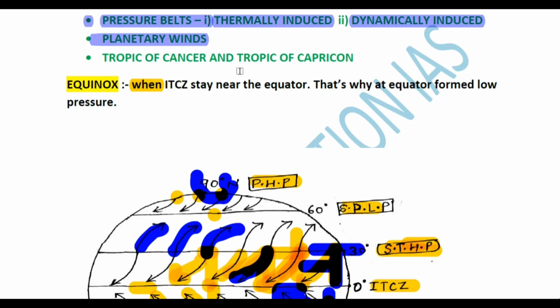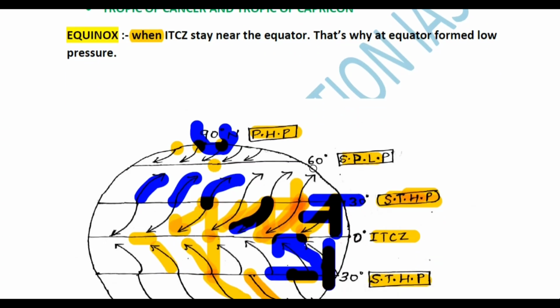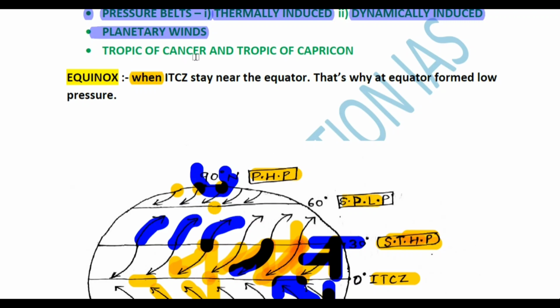Okay, so actually, Tropic of Cancer and Tropic of Capricorn. What is Tropic of Cancer and what is Tropic of Capricorn? This is a fact-based question. The Tropic of Cancer is 23.5 degrees north, and the Tropic of Capricorn is 23.5 degrees south. All these topics I've covered. Getting my points or not?